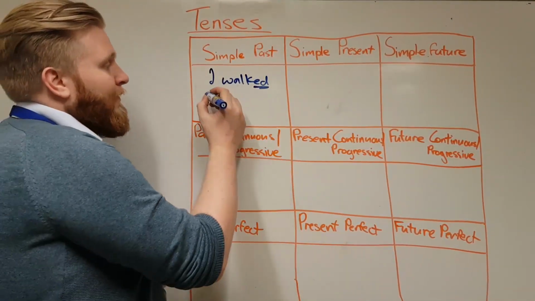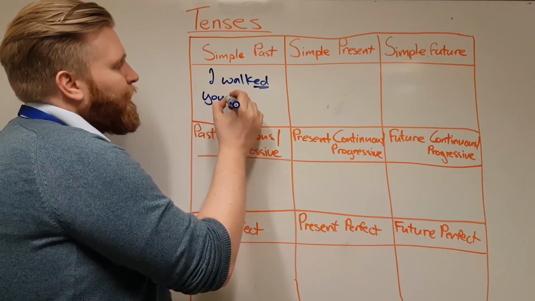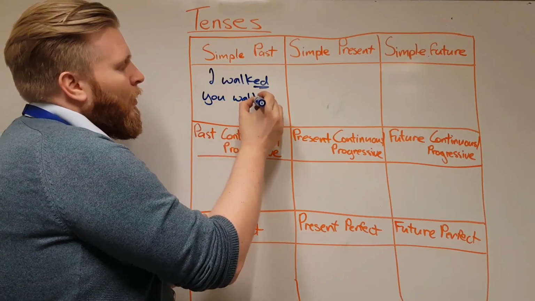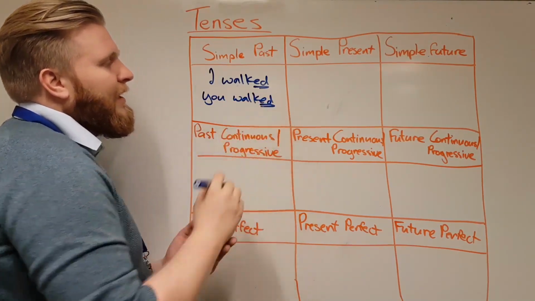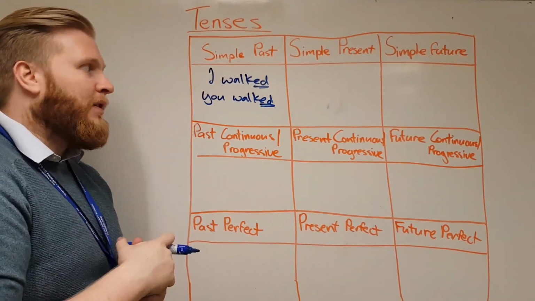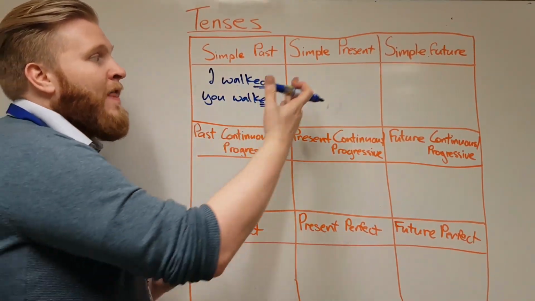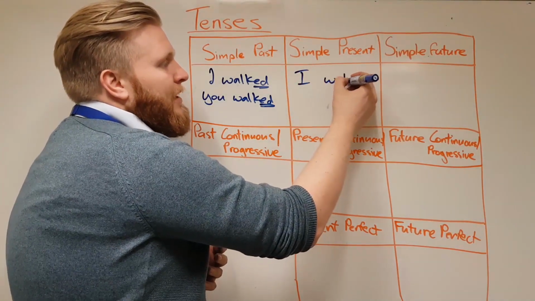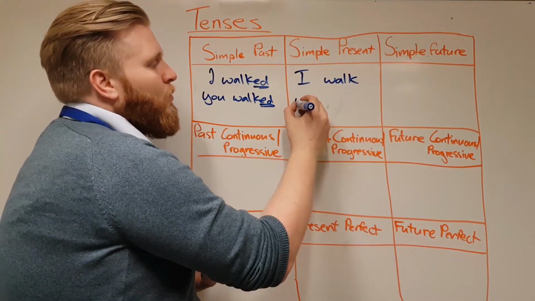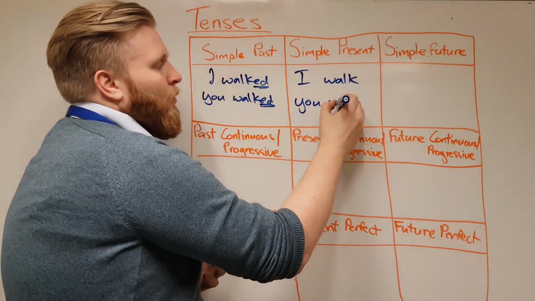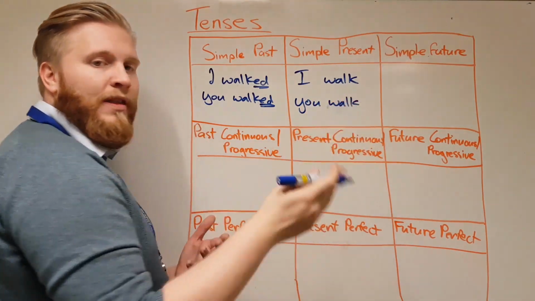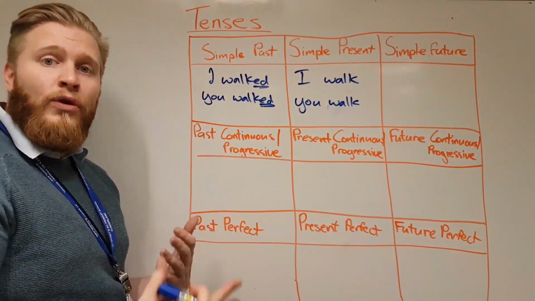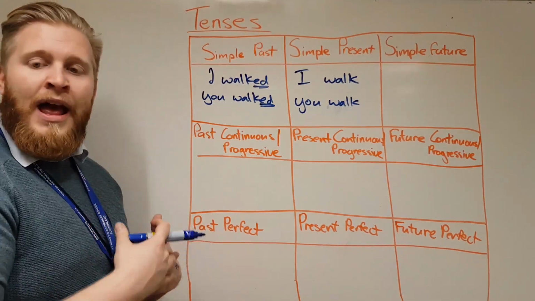We could obviously have something like you walked. As long as we have that ed normally on the end, it tells us it's previously happened. In the present would just be simply I walk. It's happening now. You walk. We don't have any prefix or anything. I run. It's something that's happening now.